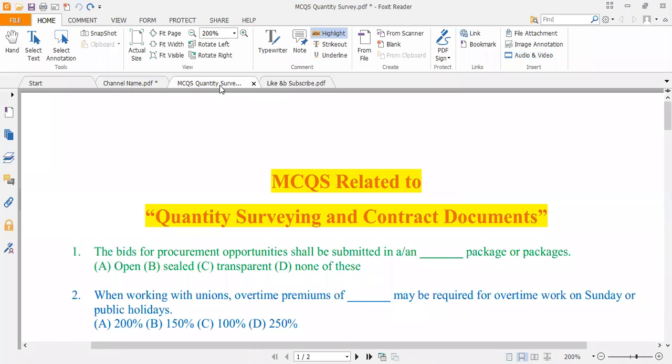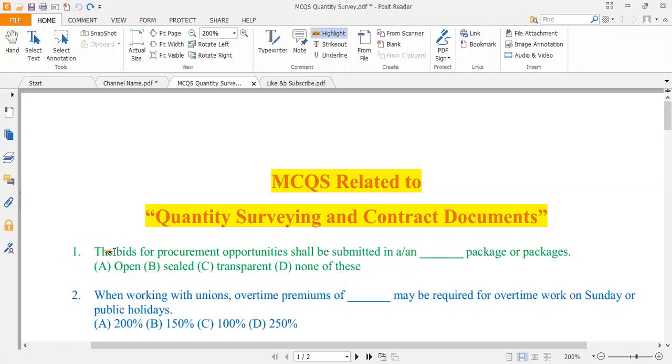Today I will discuss different MCQs related to quantity surveying and contractor documents. So for your competitive examinations regarding your jobs, you can prepare some of the MCQs from this video which are totally related with the subject of quantity surveying and contract documents.